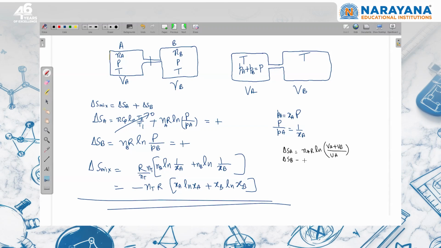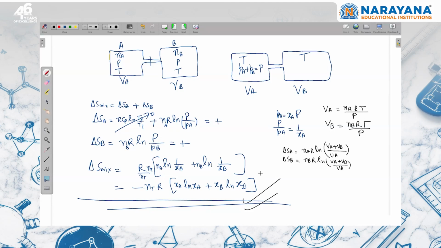Similarly, the entropy change of gas B will be nB into R ln, where final volume will be VA plus VB and initial volume will be VB. Now you can put the values. VA is equal to nA RT by P, and VB is nB RT by P. If you simplify, you'll get the same thing. By using this also, you are going to get the same result.